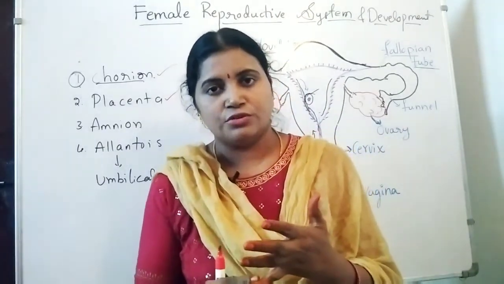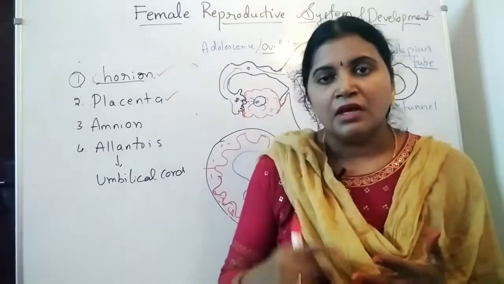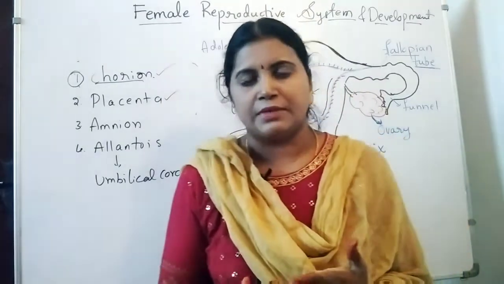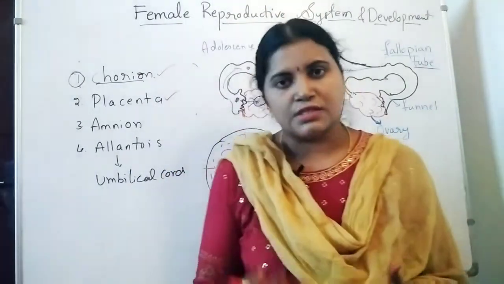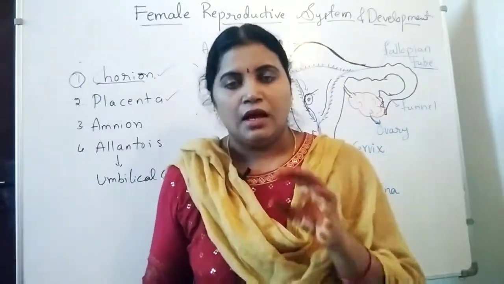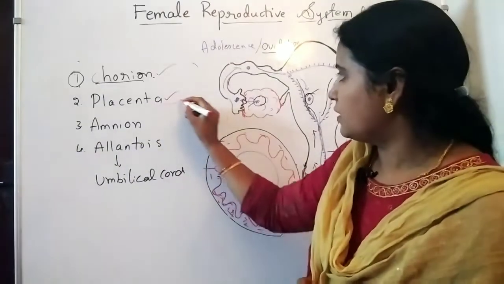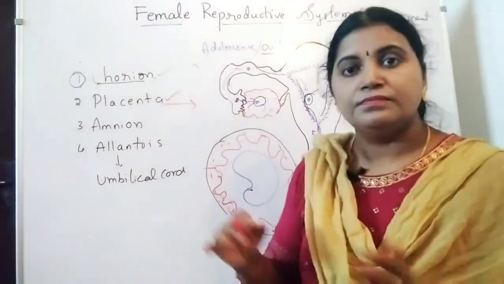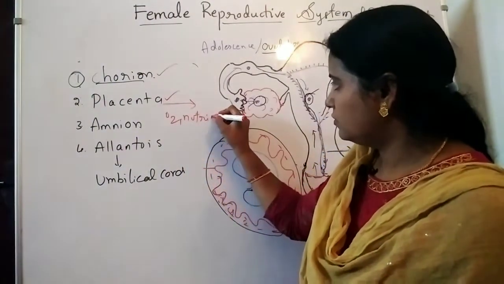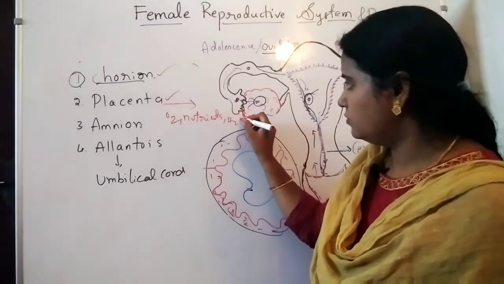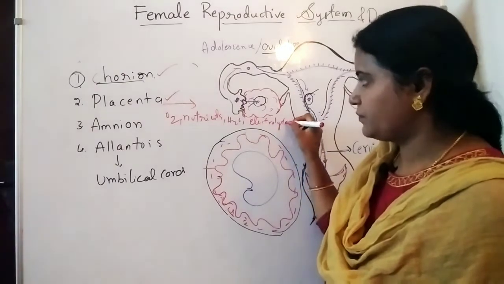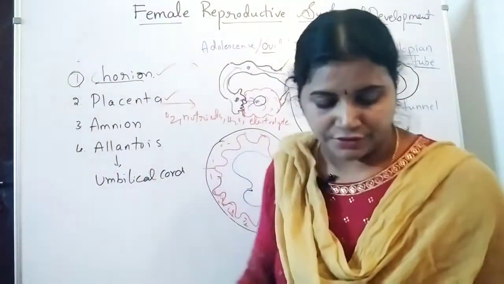So nutrients are going to be supplied to the baby, and at the same time water, even salts. Salts is nothing but electrolytes. Water is going to be supplied, nutrients are going to be supplied, oxygen is going to be supplied from the mother to the fetus. So you can write what are the supplements received by the fetus: oxygen, nutrients, and water and electrolytes. See, water itself contains the electrolytes. So these all are going to be supplied to the fetus.